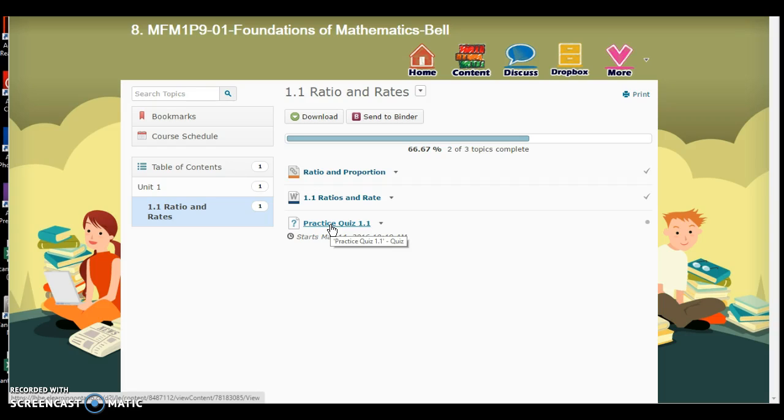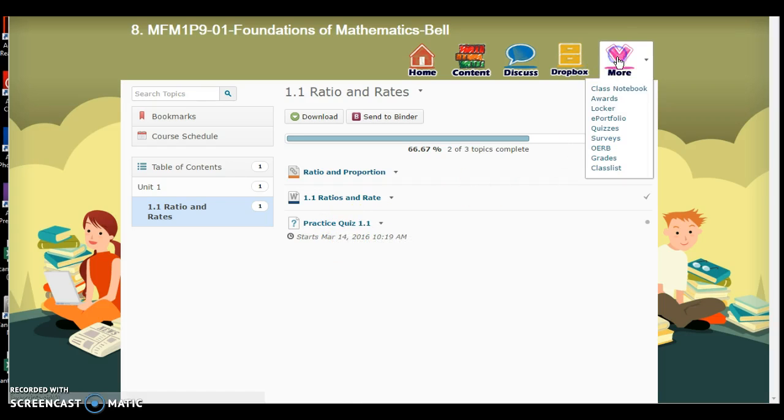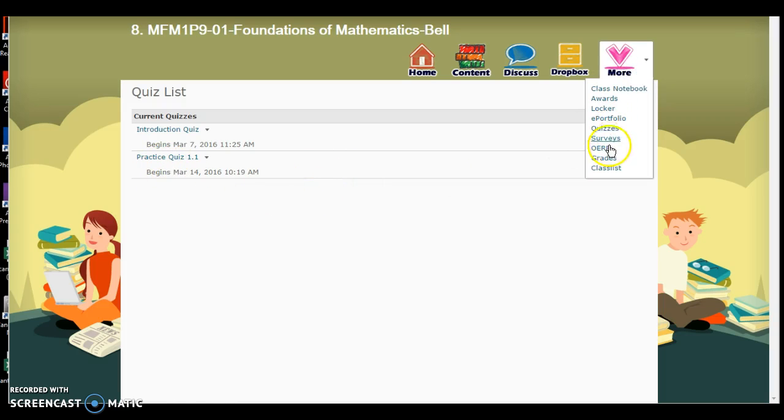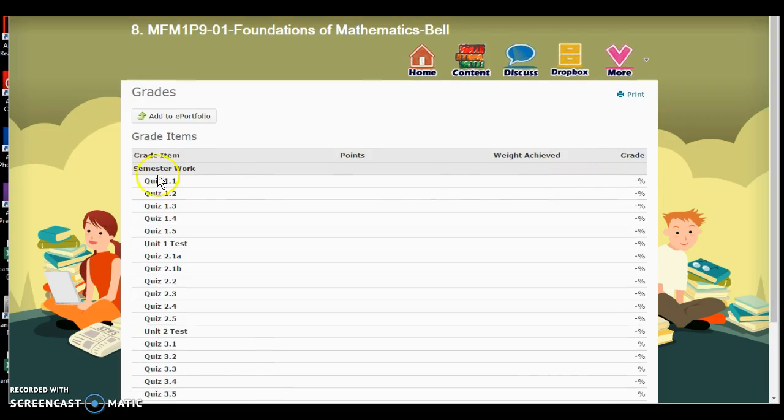Once you've reached that, let's pretend I've done it, I've gone through. I'm going to go back to the quiz section here, and there's the practice quiz you've been doing. Once you've attained that 70, another link is going to appear, and it's going to show quiz 1.1, and that's the one that's going to count. You're going to repeat that. It's going to be very similar questions to the practice, and then once you're done, your final grade is going to appear on the grades page. Once you've done 1.1, then guess what? 1.2 appears, and you repeat the process.